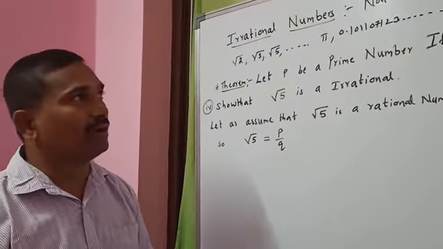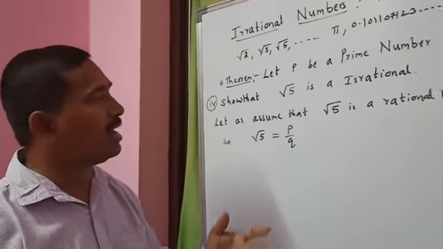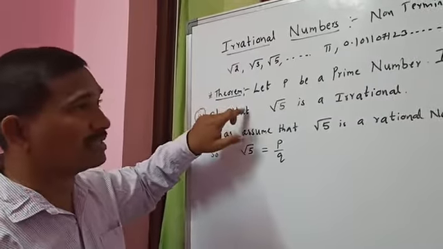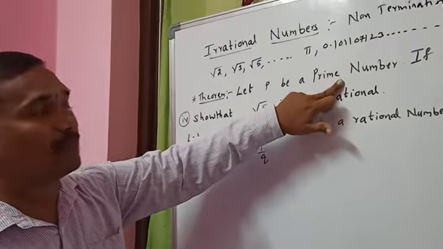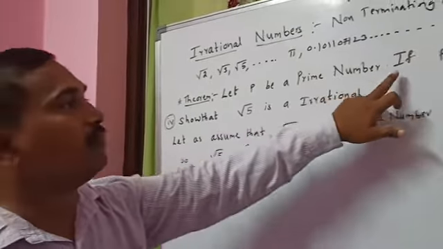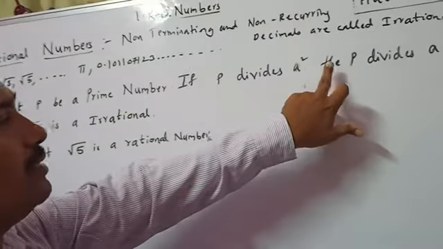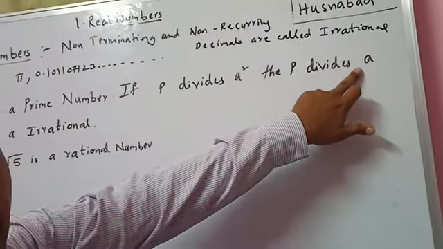Already we have learned about real numbers. Now we have one theorem. Remember this theorem. Let p be a prime number. What is p? P means prime number. If p divides a square, then p divides a.